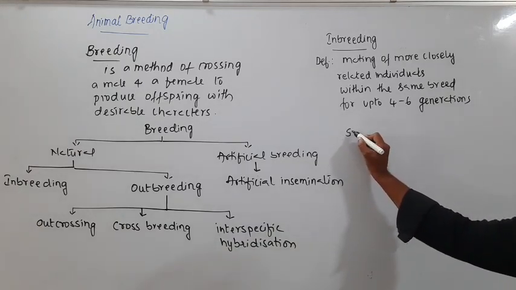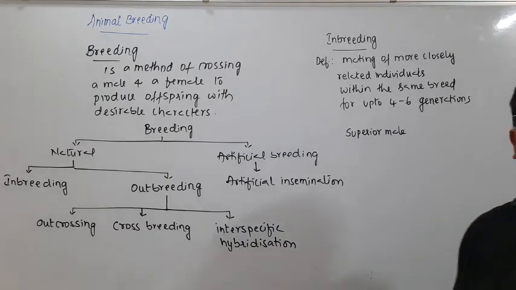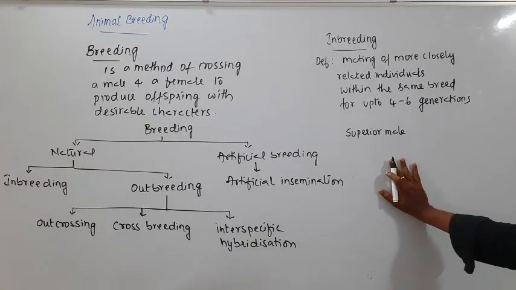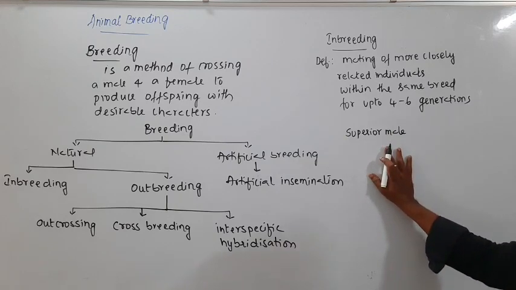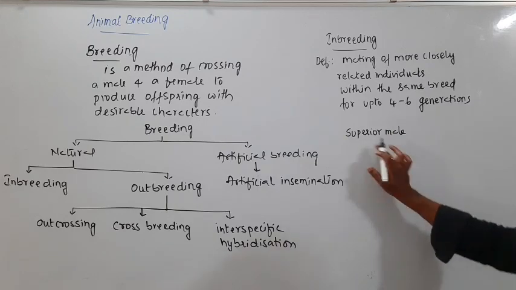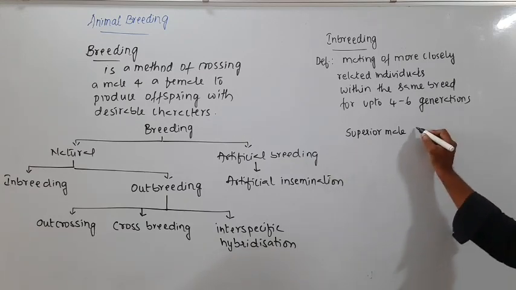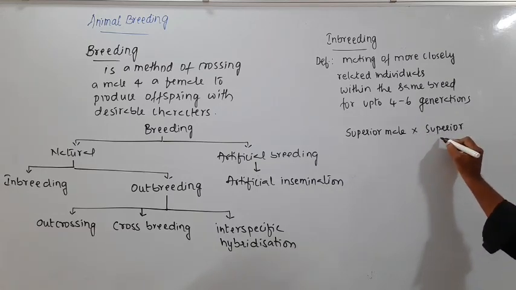For this I'm going to select a male that has some special characters. Suppose this male has a capability to produce a very good quality of offspring, so it is a desirable character, and the one with that desirable character I call a superior male. Here that superior male will be crossed with a superior female.